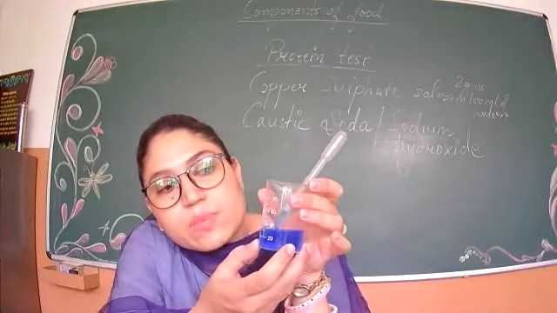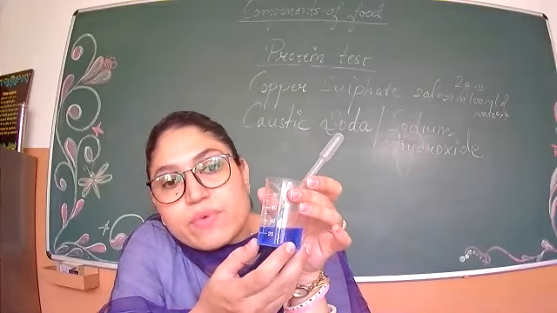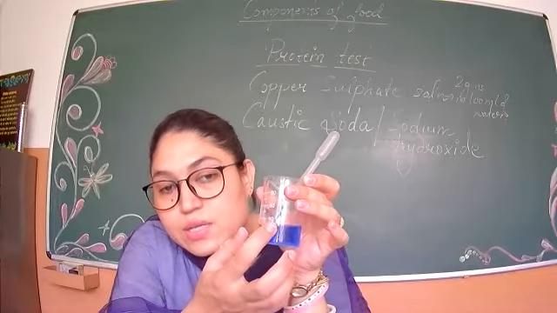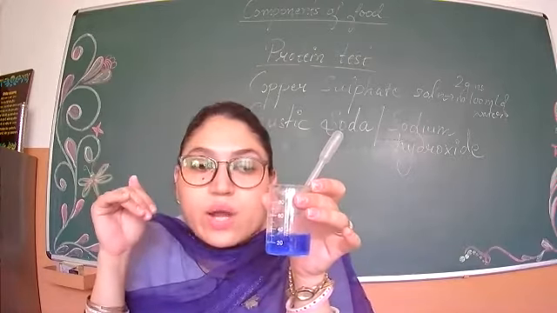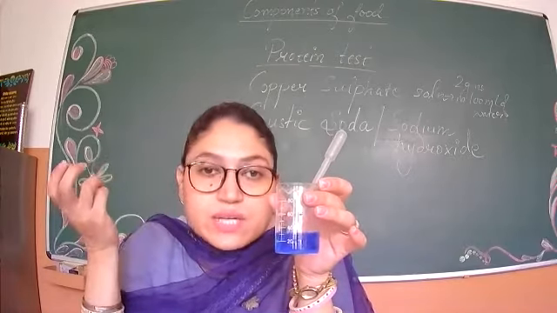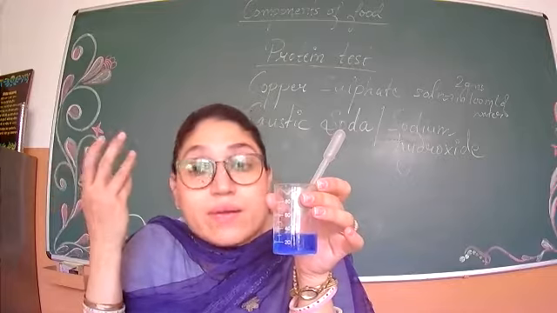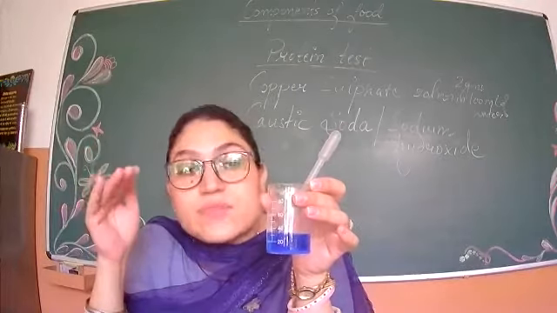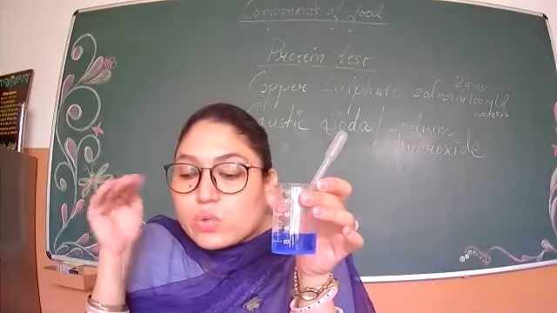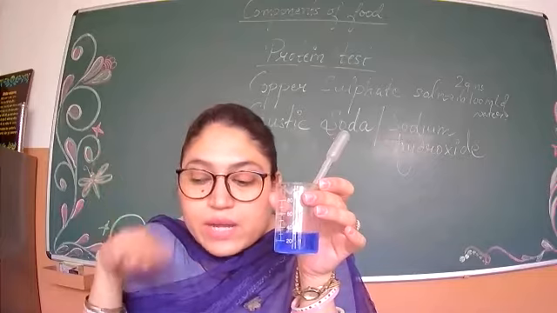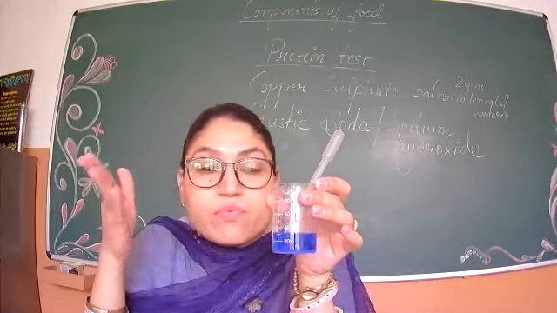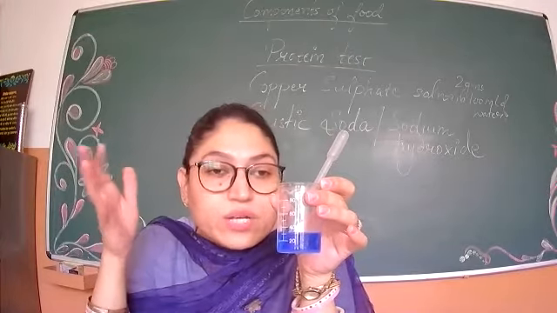Approximately it is 25 ml, 30 ml. I have reduced the quantity because otherwise it will be wasted. I do not require 100 ml of copper sulfate, so that's why I have reduced the quantity. So the 2 gram I have halved to 1 gram, and half of that is 0.5 gram.